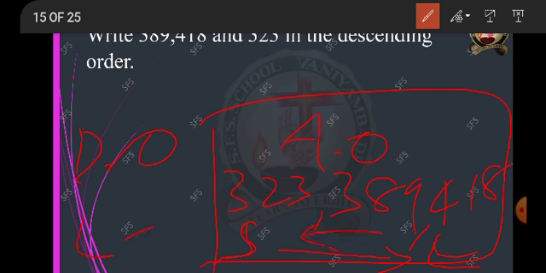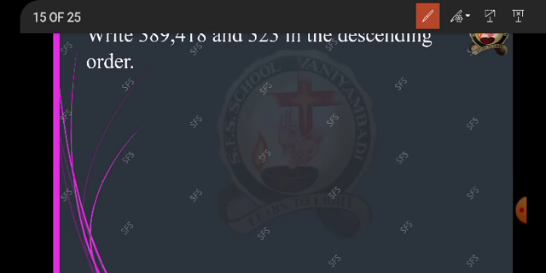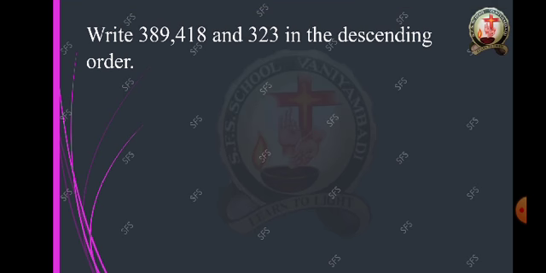Larger to smaller, so the answer will be 418, 389 and 323. Yes? Now you found the answer as 418, 389 and 323.